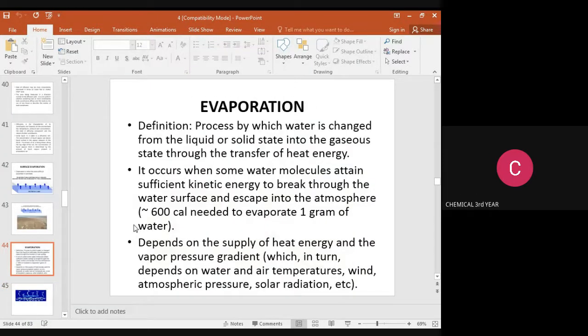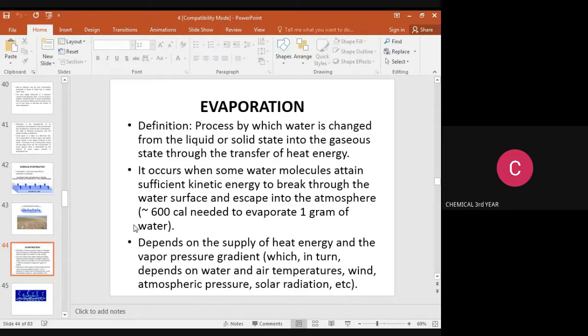The next definition of evaporation: the process by which water is changed from the liquid or solid state into the gaseous state through the transfer of heat energy. It occurs when some water molecules attain sufficient kinetic energy to break through the water surface and escape into the atmosphere. That is, 600 calories are needed to evaporate 1 gram of water. So to evaporate 1 gram of water, we need approximately 600 calories.